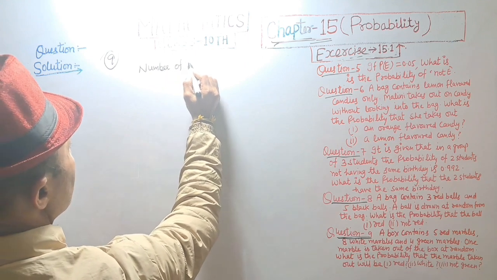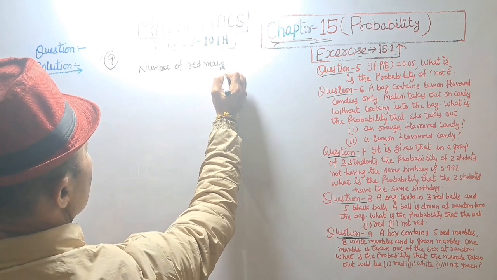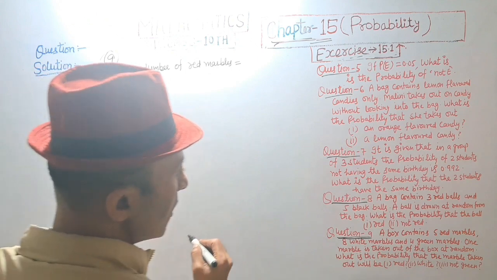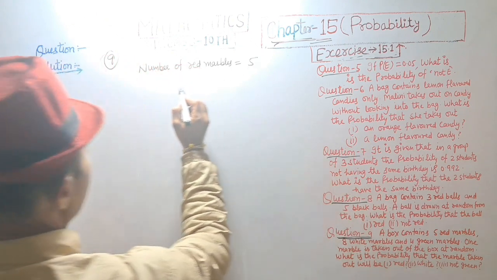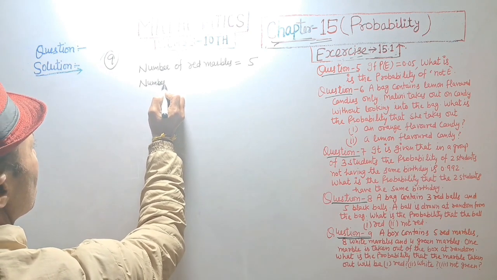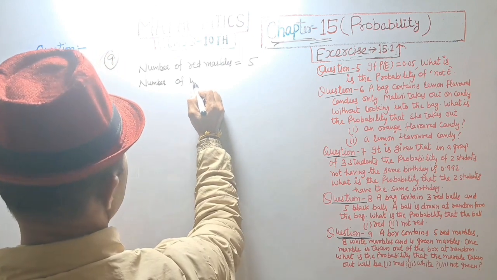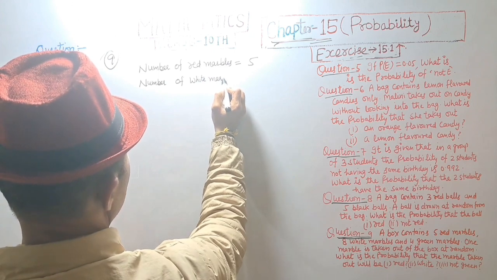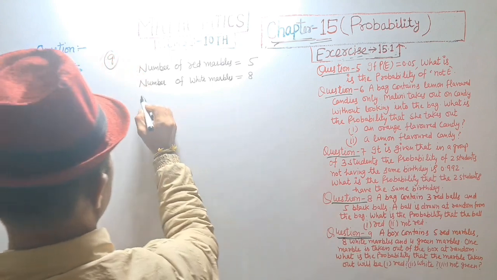Number of red marbles is equal to 5. Number of white marbles is equal to 8.